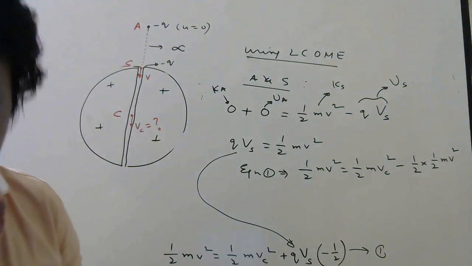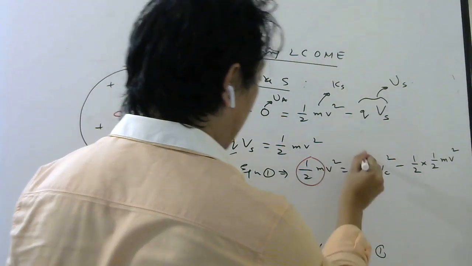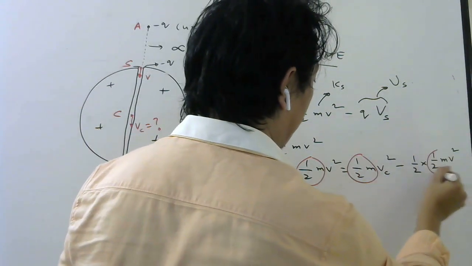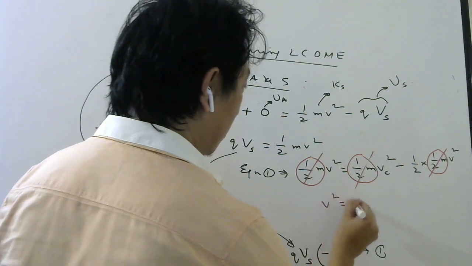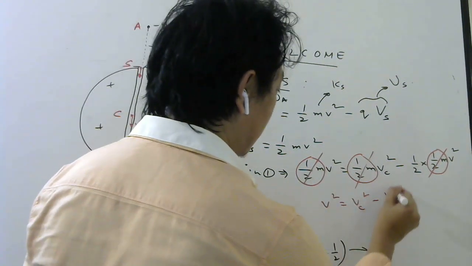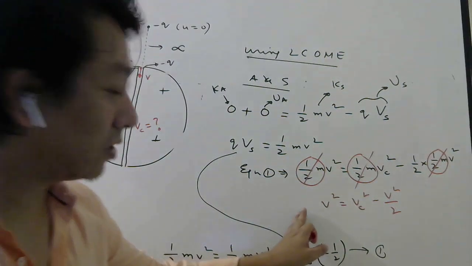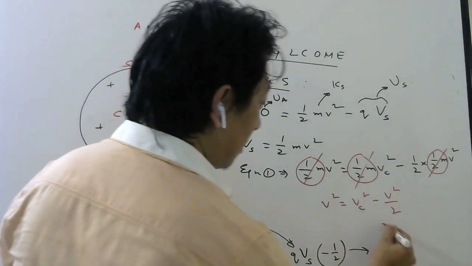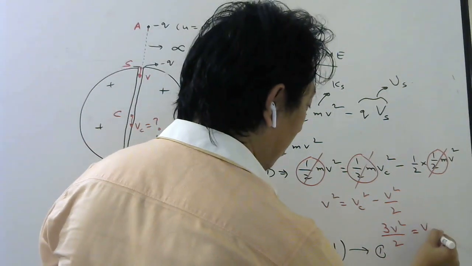Correct? No? Okay. So let us take common and cancel. Half m, half m, half m, common, cancel. So this is v square equal to vc square minus vc square by 2. Bring minus vc square by 2 this side. So it will become 3 v square by 2 equal to vc square, right?